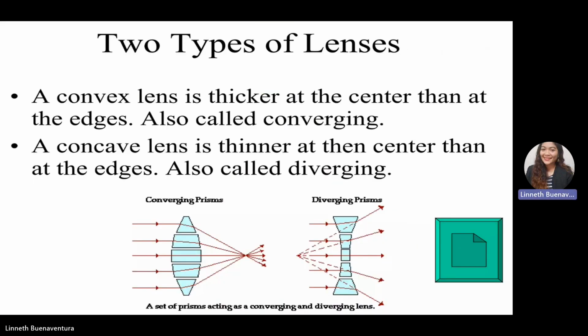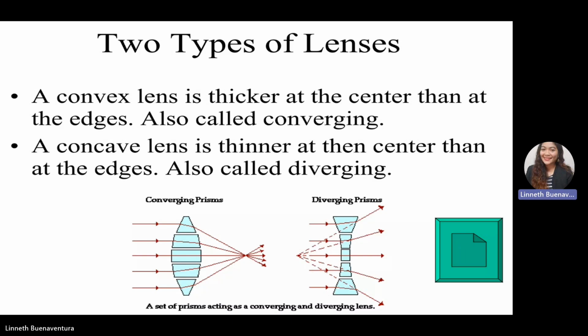So we have two types of lenses. We have convex lenses and concave lenses. So what is the difference? A convex lens is thicker at the center than the edges, so it is called converging. Once the light travels through a convex lens, the light is converging.